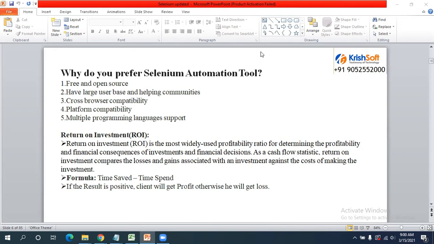Vaishali is asking, is English communication a must for this job? In a software job, especially on the testing side, yes, communication is very much required.